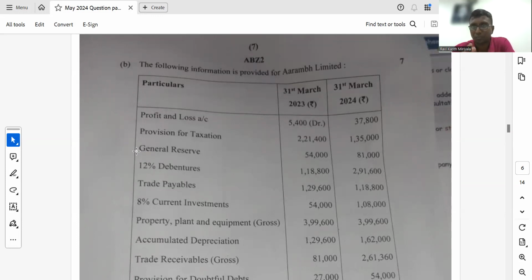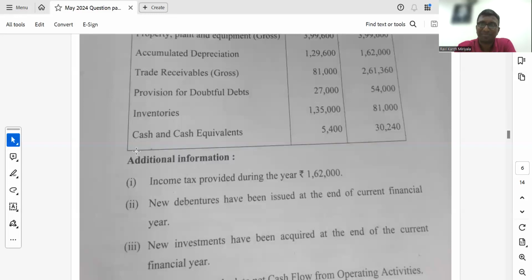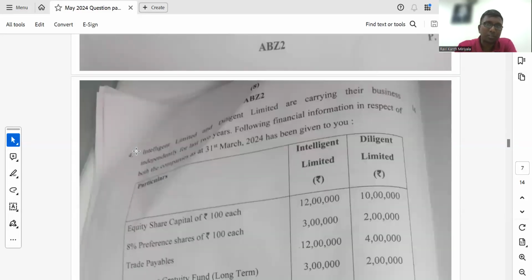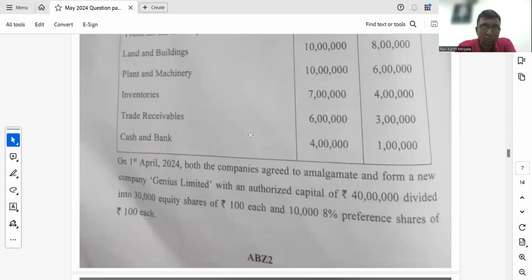I mean, they must be eligible to get this much of marks. Very easy. There is nothing new item as such. All are under the control. Okay, right. And if you see the fourth sum, this is carrying amount of the business. This is amalgamation. Let me just go through.